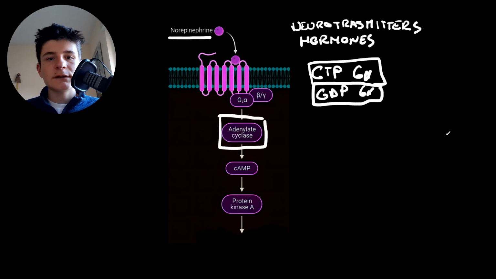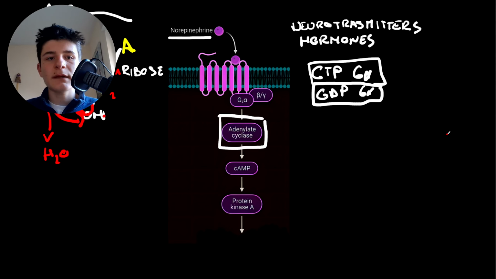Adenylate cyclase is an enzyme that cyclizes. It takes adenosine monophosphate and turns it into cyclic AMP. And cyclic AMP is a messenger molecule. So in the cell, cyclic AMP acts as a messenger, not only in eukaryotic cells, because here we're talking about eukaryotic cells since we have norepinephrine, but it can also be a signaling molecule inside prokaryotic cells.